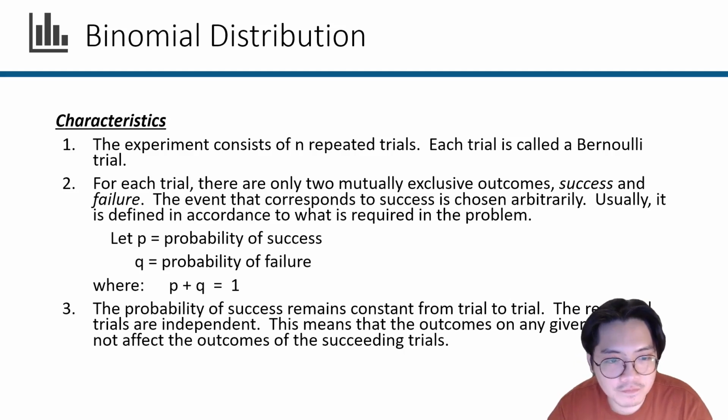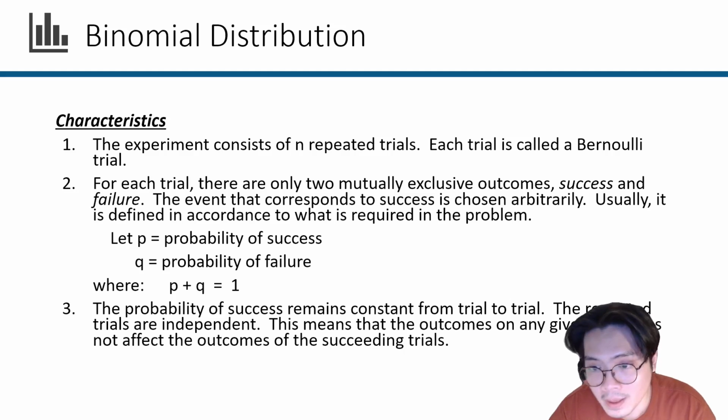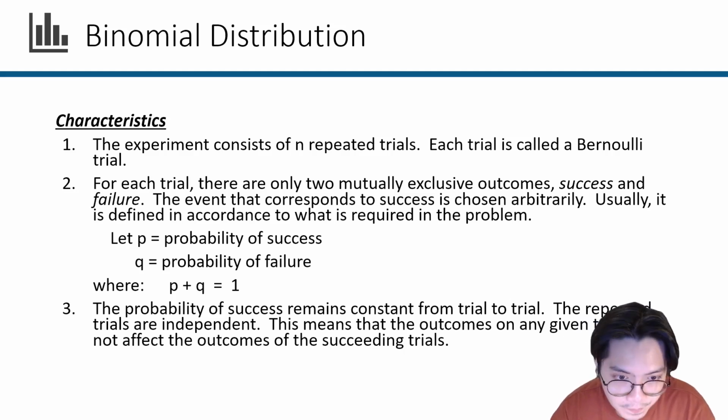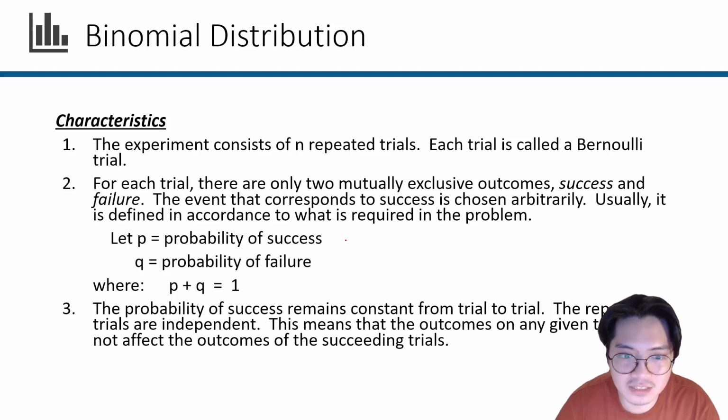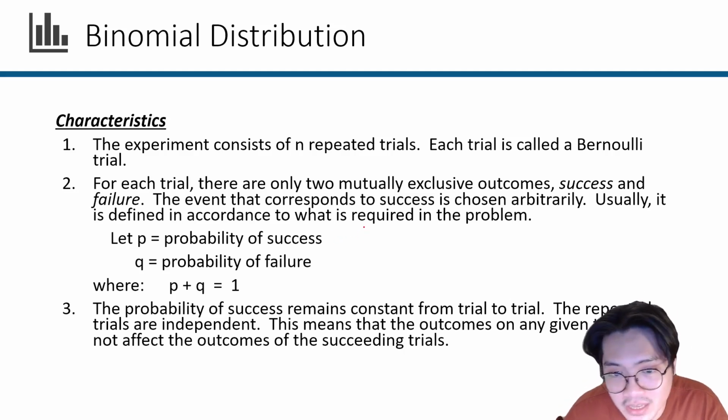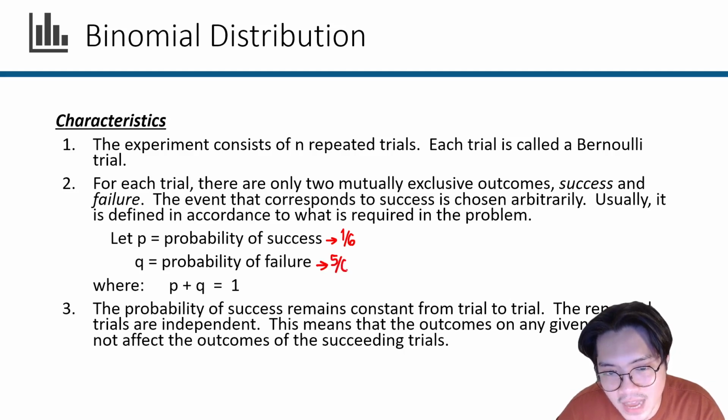And now, if the probabilities of success and failure are denoted by the letters P and Q, that means that P plus Q must be equal to 1. Say for example, in tossing a die, the outcome that you want is a 1. So that means the success is rolling a 1, and a failure is rolling anything besides a 1. That means that the success rate is 1/6 and everything else is 5/6.